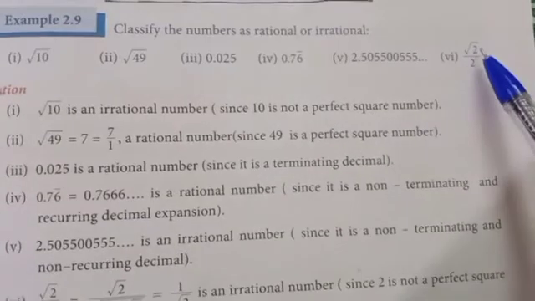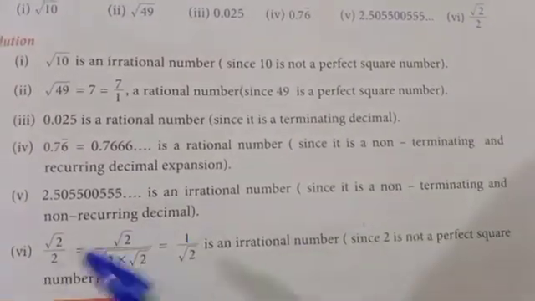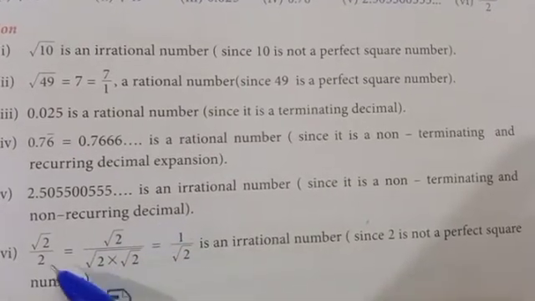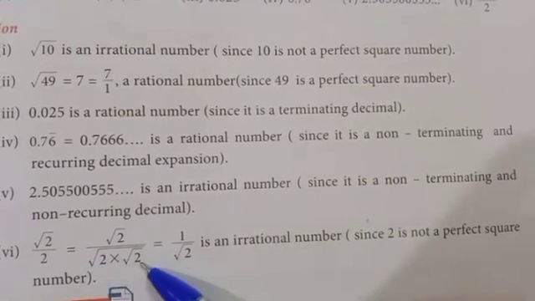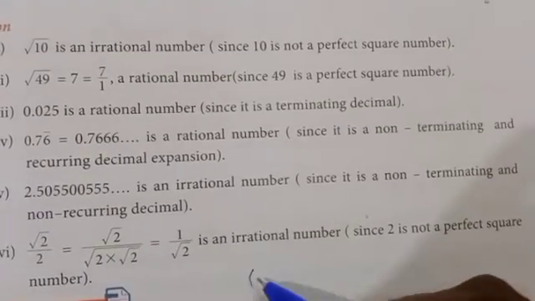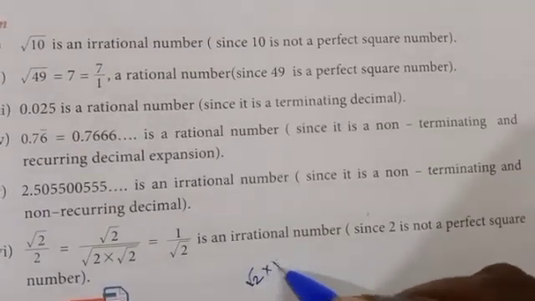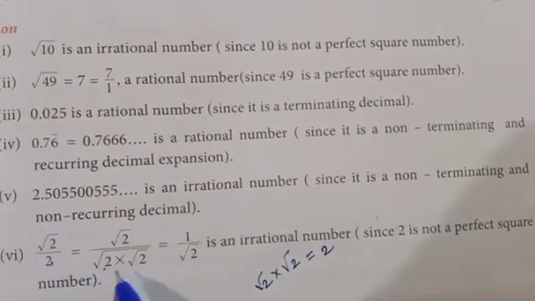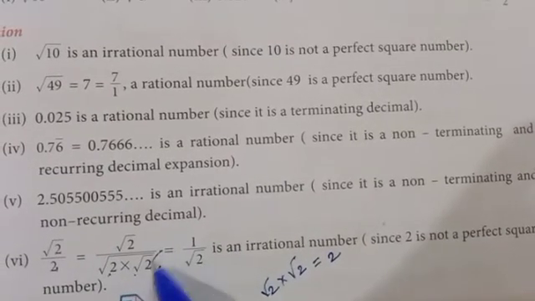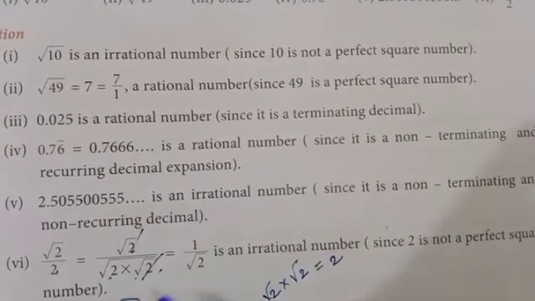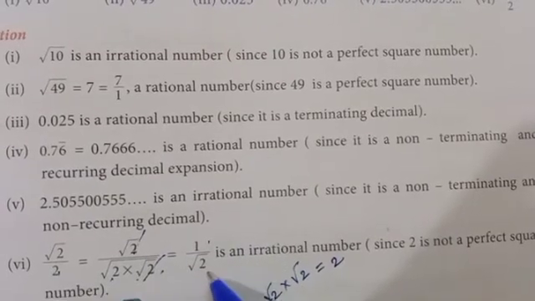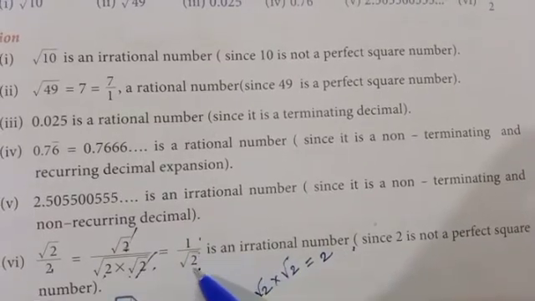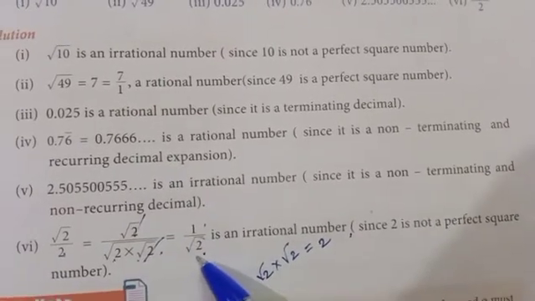Sixth problem root 2 by 2. So root 2 by 2: this 2 is written as root 2 into root 2, which is equal to 2. Now root 2 and root 2 cancel. After cancelling we have 1 by root 2. 1 by root 2 is an irrational number because it is not a perfect square number. Okay students.